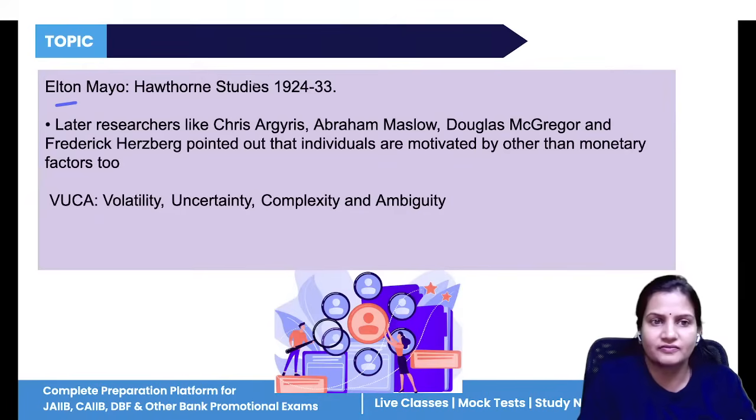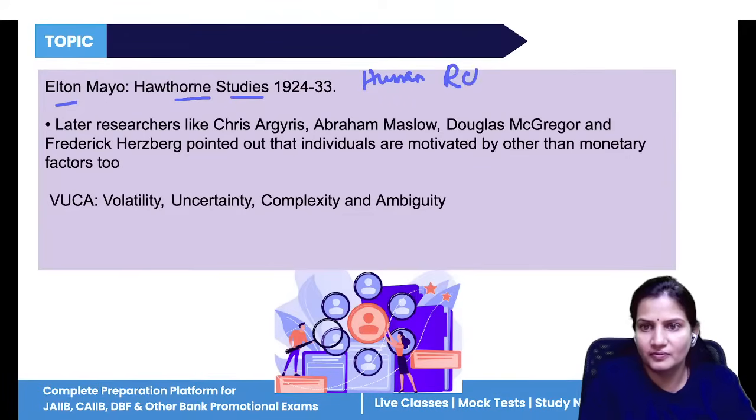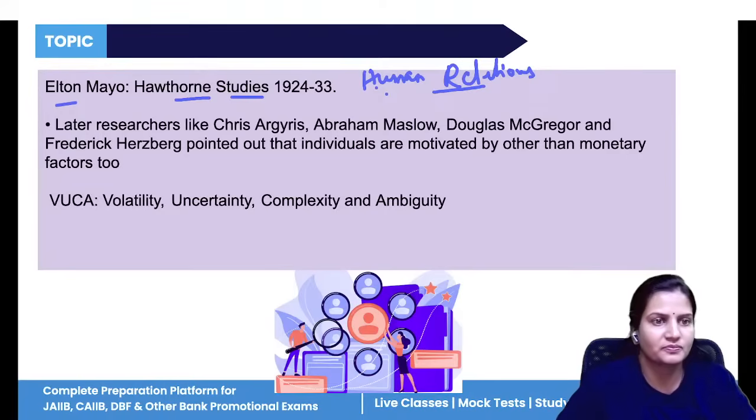Then Elton Mayo has given the concept of Hawthorne studies, okay, the human relation. Elton Mayo has given the concept of human relation, that relations should be good in the companies. A good rapport should be there between individuals.